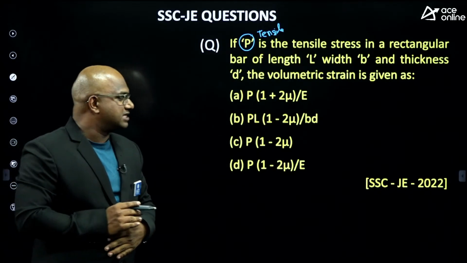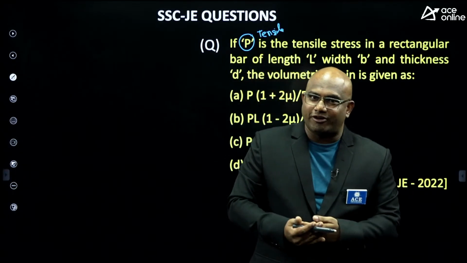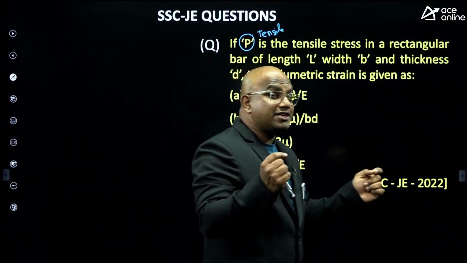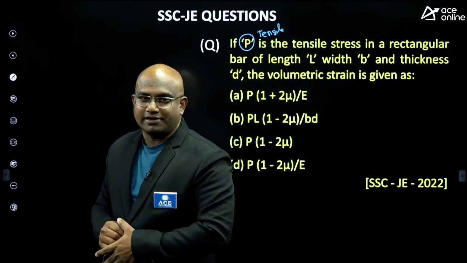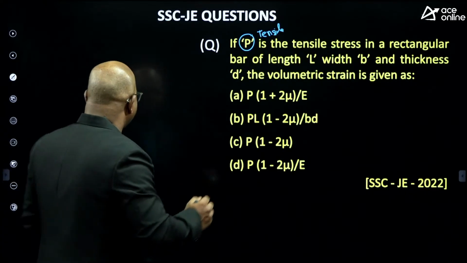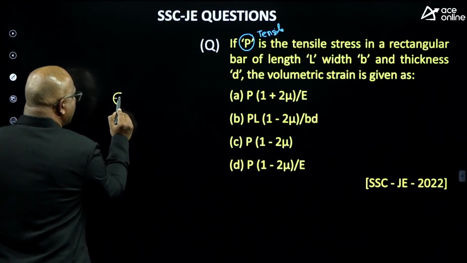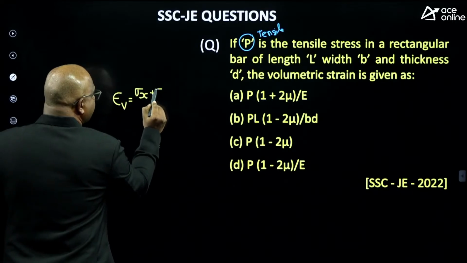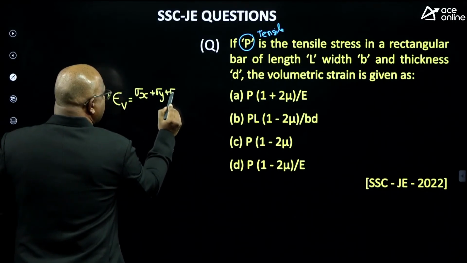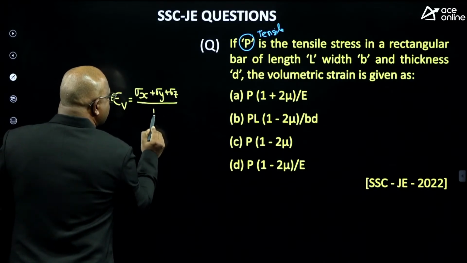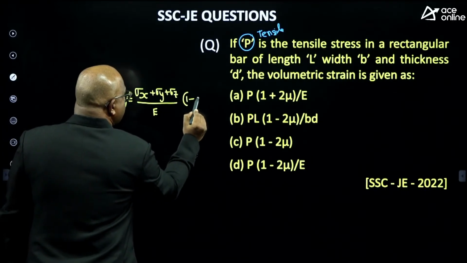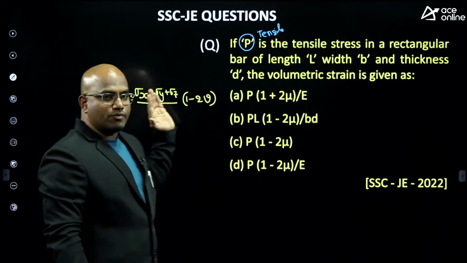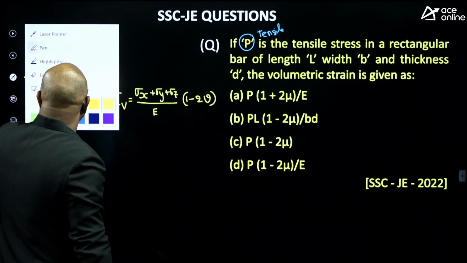Let us see who will give me the answer. If you know the volumetric strain formula, you can get the answer, guys. These formulas you can get from Generalized Hooke's law. Listen carefully. You know the EV formula. EV equal to volumetric strain equal to the basic formula, guys: sigma X plus sigma Y plus sigma Z by E into how much? 1 minus 2V. Sigma X plus sigma Y plus sigma Z by E into 1 minus 2V.